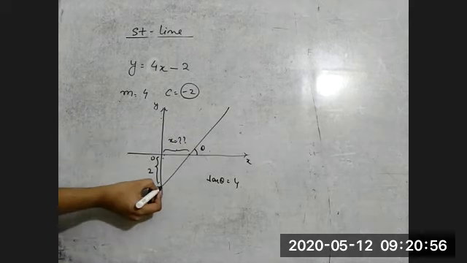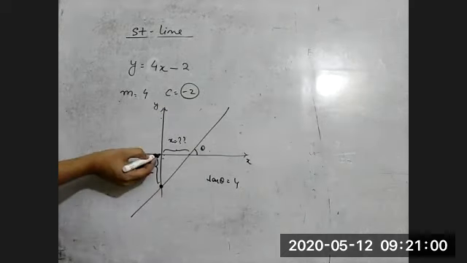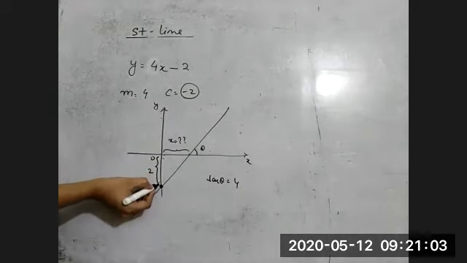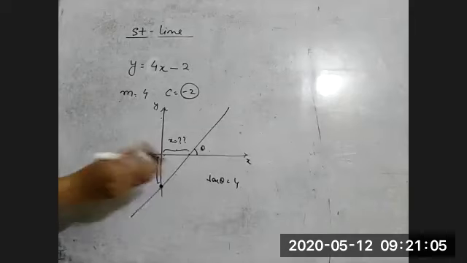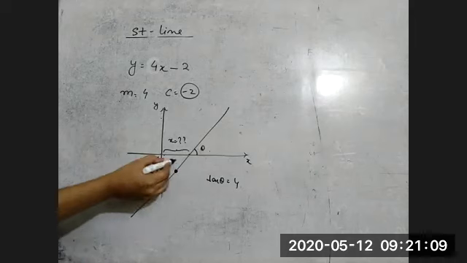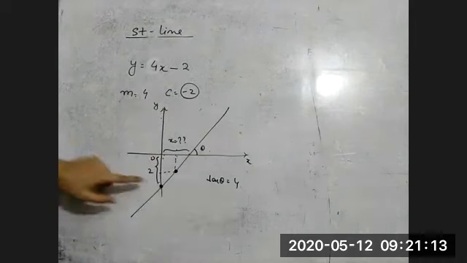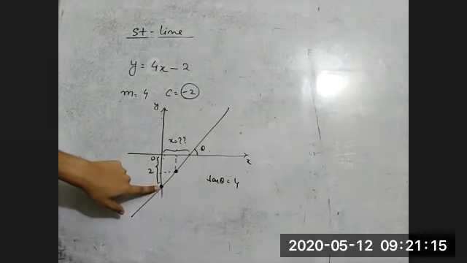See, if I ask what is the coordinate x and y value, you will say y is equal to some negative value, but x is equal to 0. For this point, we have only the value of y, but we don't have the value of x. X is 0.